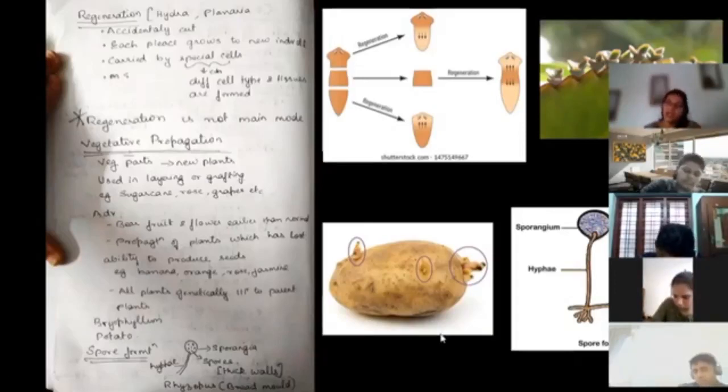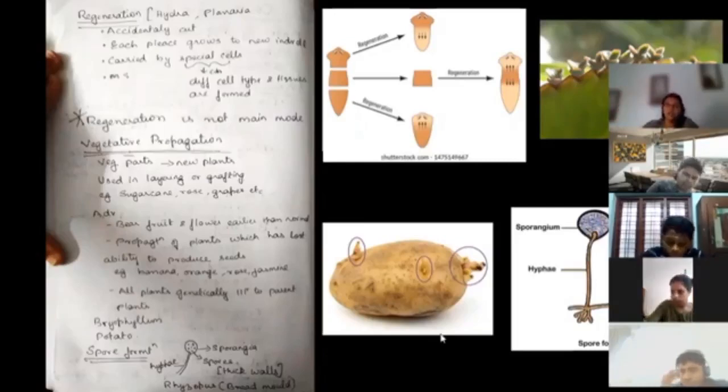Then it is known as vegetative reproduction. So vegetative reproduction is the production of new plants from vegetative parts. You have to elaborate what the vegetative parts are. It can be root, stem or leaves. Now, examples of vegetative reproduction. Vegetative reproduction happens in sugarcane, rose, grapes, etc.